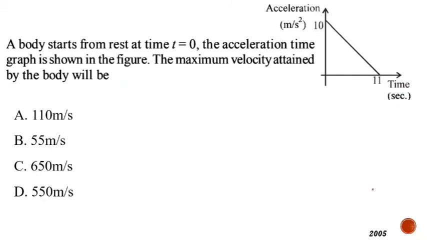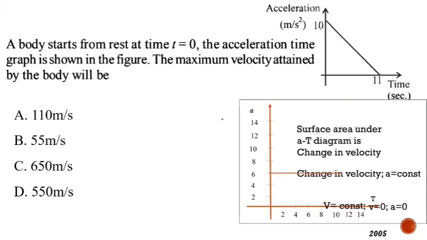Next problem. A body starts from rest at time t equal to 0. The acceleration time graph is shown. The maximum velocity attained by the body: if you remember the acceleration time graph, you know that the surface area under the a-t diagram is the change in velocity. So the maximum velocity attained by the body will be whatever the change is happening, and that is indicated by the surface area under the a-t diagram.